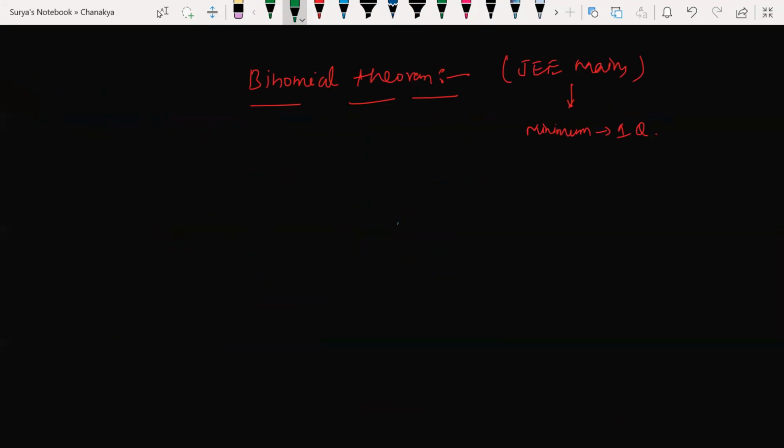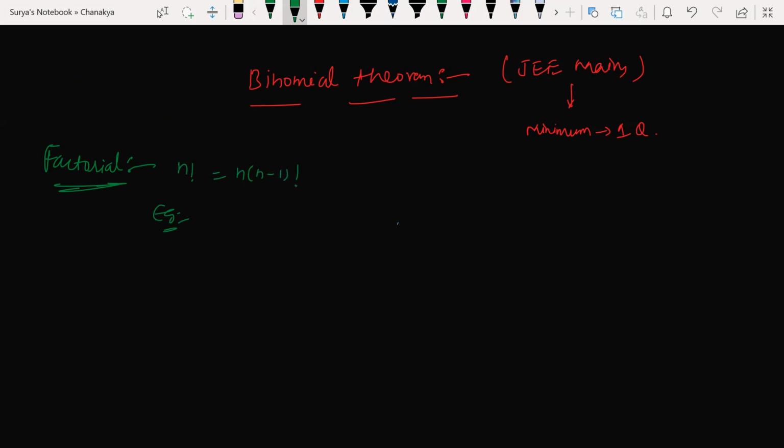Before getting into the binomial theorem, let's talk about factorial. What do you mean by factorial? Multiplication of n consecutive natural numbers in descending order. For suppose, n factorial can be written as n into (n minus 1) factorial.